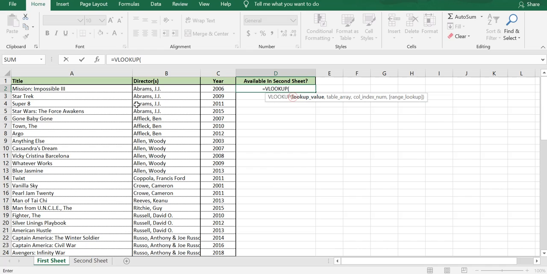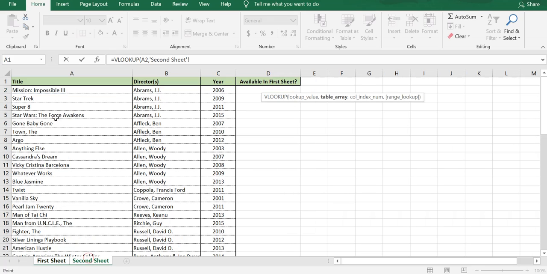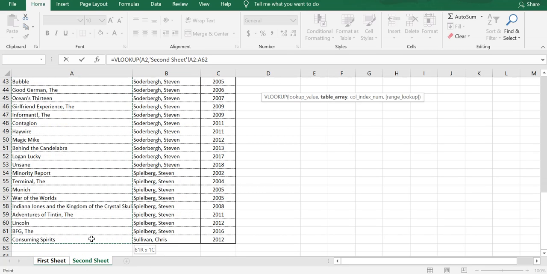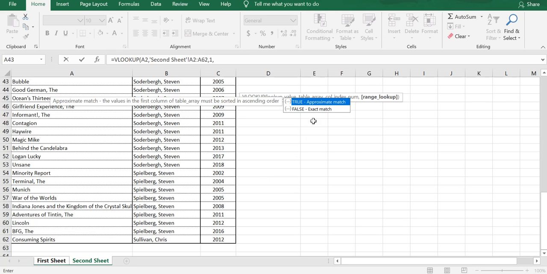This is what I'm trying to find out, comma, and I am trying to find it in my second sheet. So I will navigate to my second sheet and select the table array there, comma, and I want the first column to be returned, 1, and I want the exact match. So there we go.